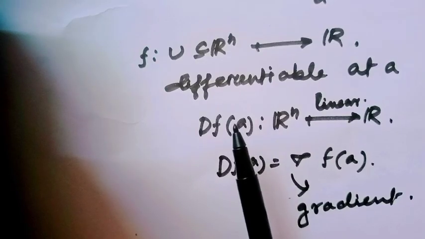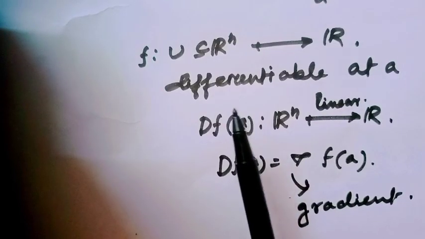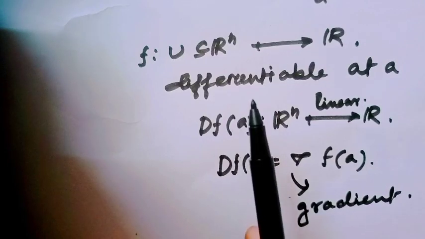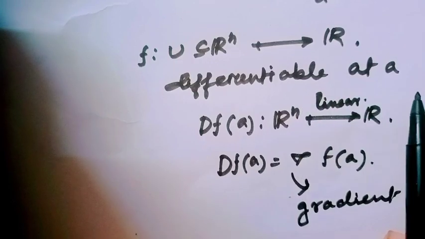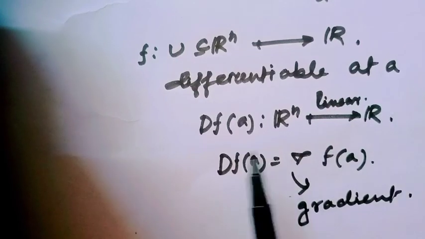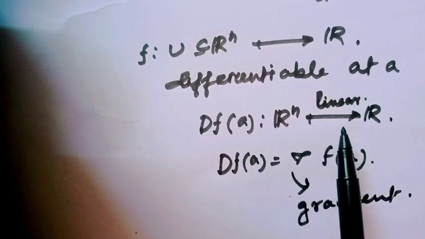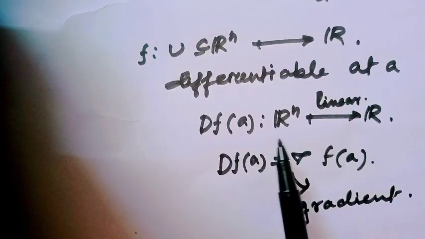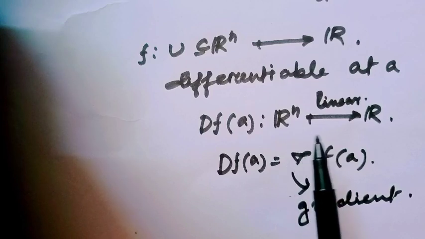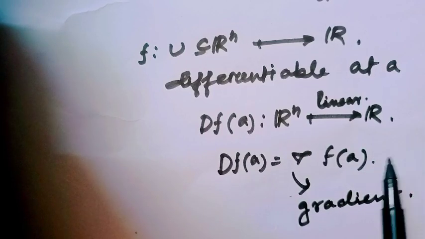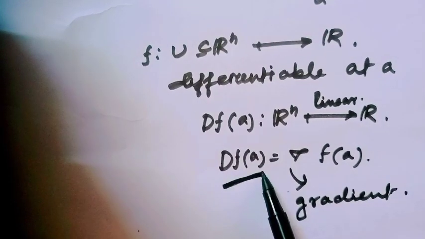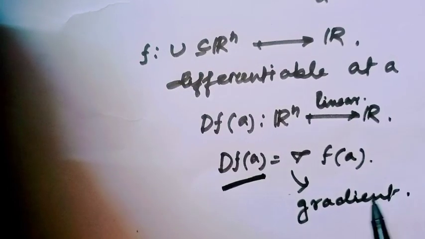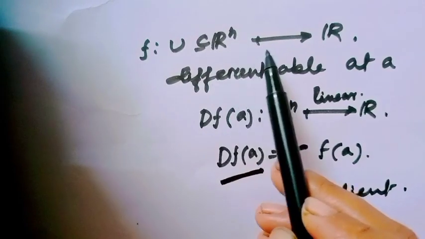Therefore, the theorem is: when f is a function from U, a subset of Rn, to R, if it is differentiable at the point A, then obviously the derivative at the point, f prime of a, which is defined from Rn to R, is a linear map. We all know this. Then the derivative of f at a would be the gradient of the function at the point A. This is the theorem when the function is defined from Rn to R.